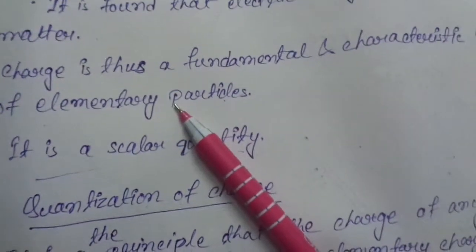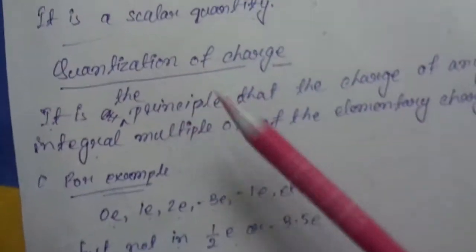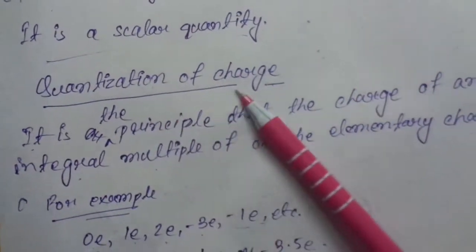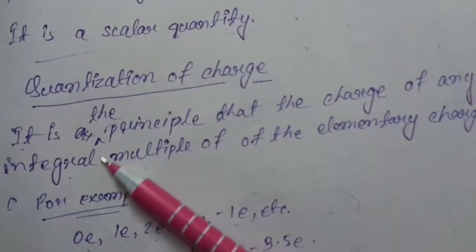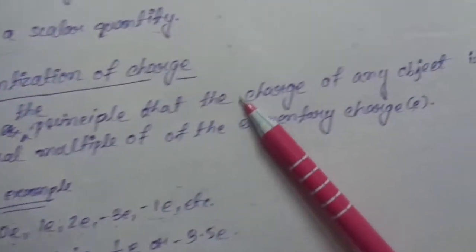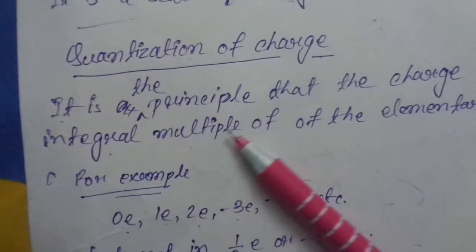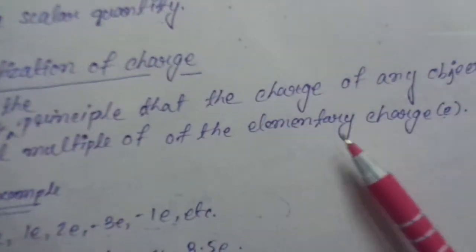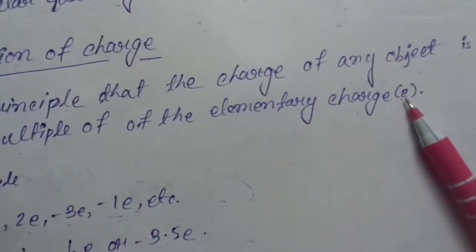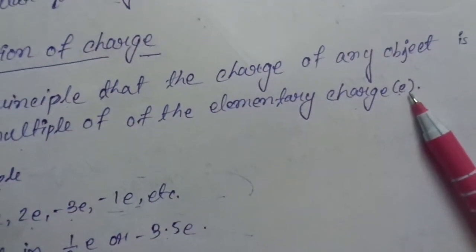Okay, yes. Now what is called the quantization of charge? It is the principle that the charge of any object is an integral multiple of the elementary charge e. Here e is the notation for elementary charge.